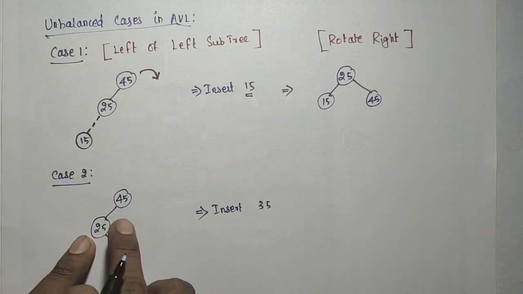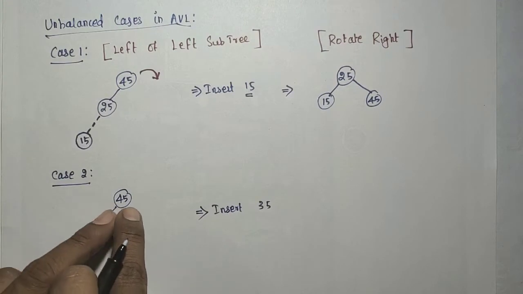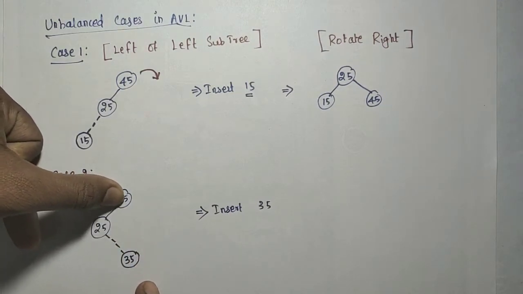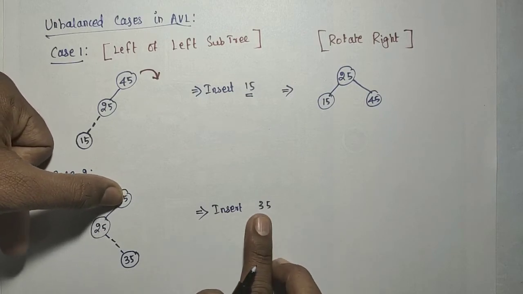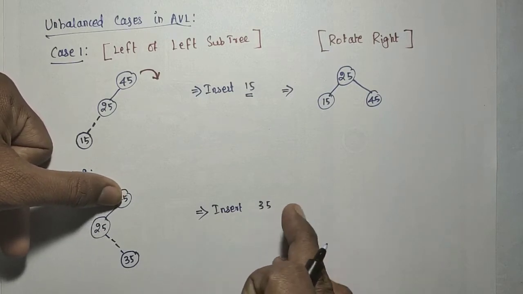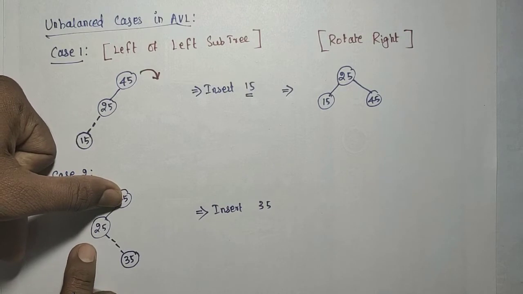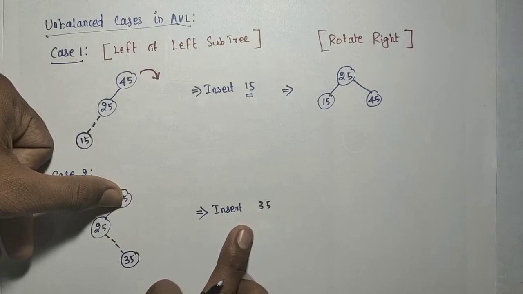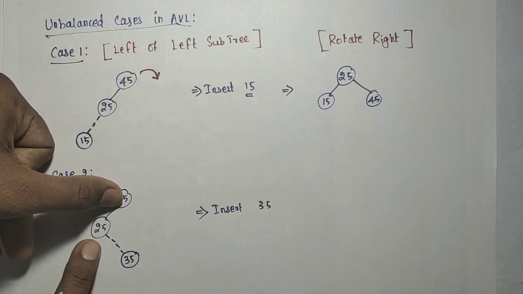Here again, by inserting the 35, the 45 goes unbalanced. The 45 goes unbalanced due to inserting the 35 in the left subtree. In which side of the left subtree have you added it? Right side. So the unbalancing is due to inserting the new element at the right of the left subtree.